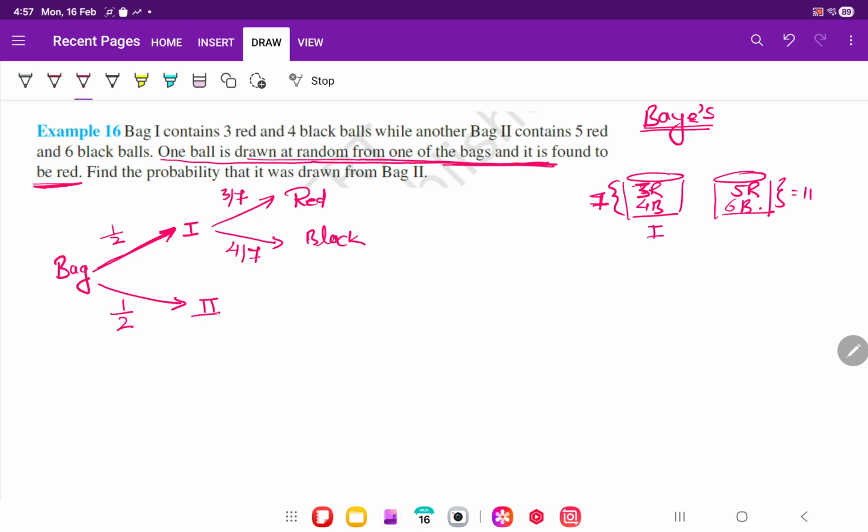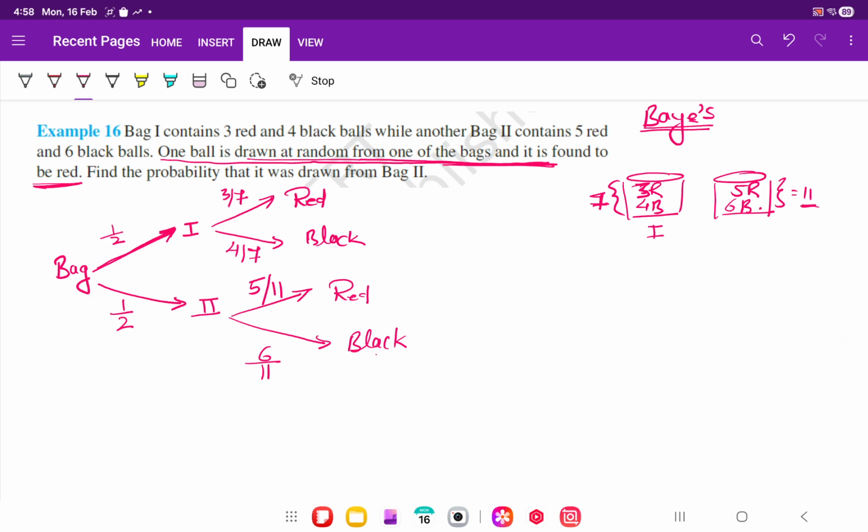Perfect. If we select the second bag, there are 2 chances, the ball may be red or may be black. Probability of having a red ball out of 11, how many red? 5. So 5 out of 11. Probability of having black is 6 out of 11. So my chart is ready, correct?